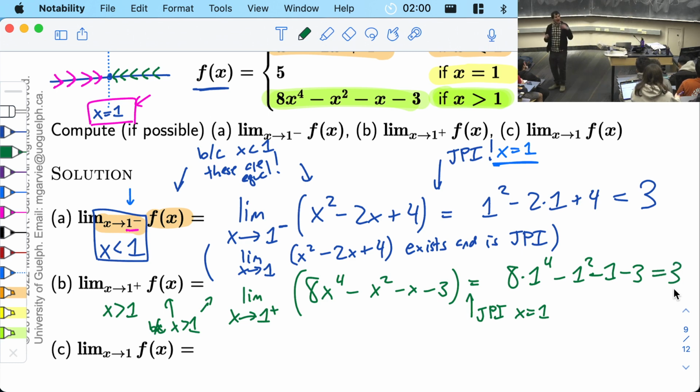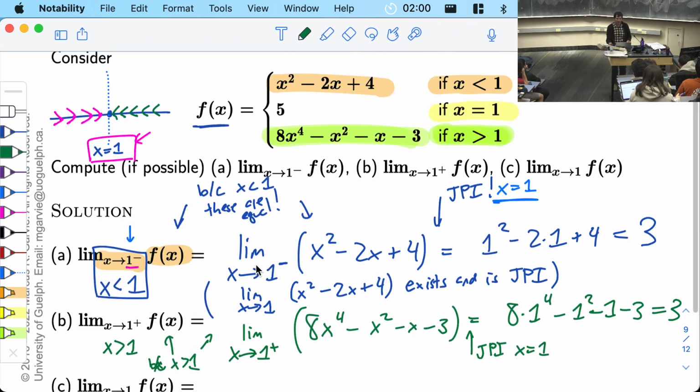Any questions about either the left limit or the right limit? So you see, when you compute them, you have to use two different branches of the function, right? The left limit used this guy up here, and the right limit used this guy down here, because those were the two parts of the function.